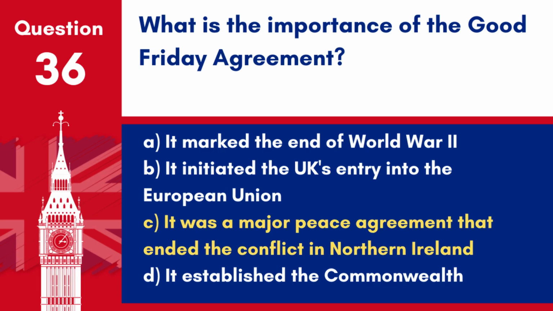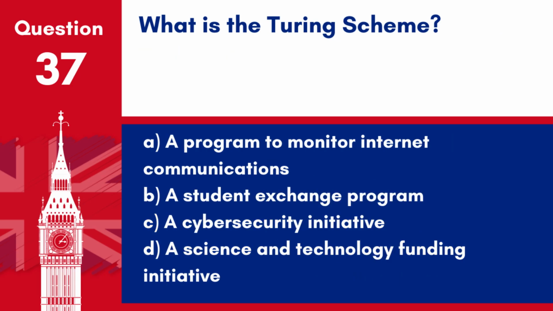Answer. C. It was a major peace agreement that ended the conflict in Northern Ireland. The Good Friday Agreement, signed in 1998, was crucial in ending the sectarian conflict known as the Troubles. Question 37. What is the Turing scheme?